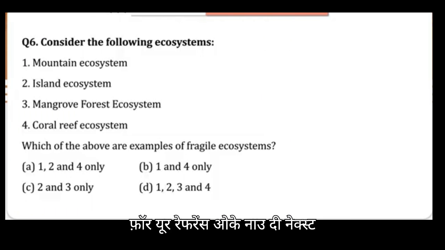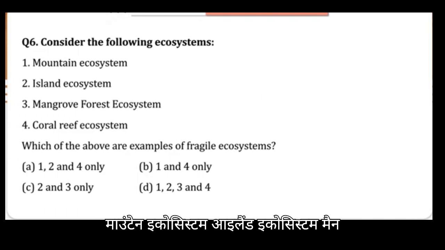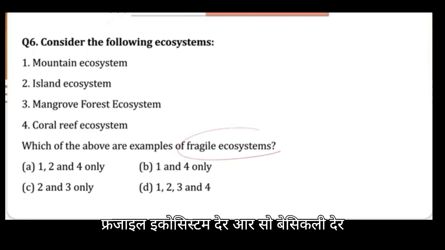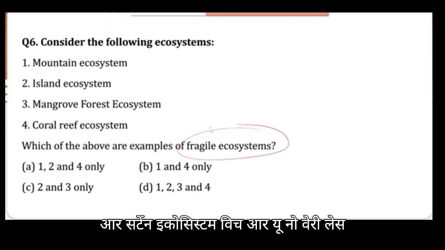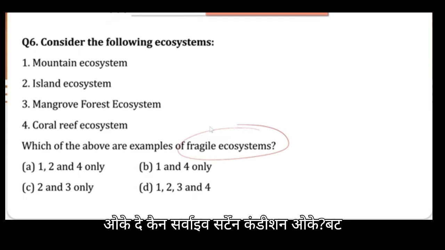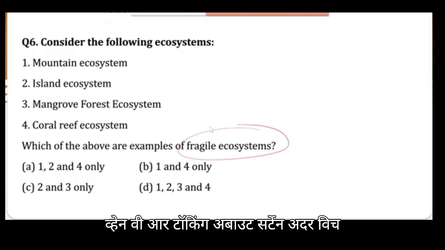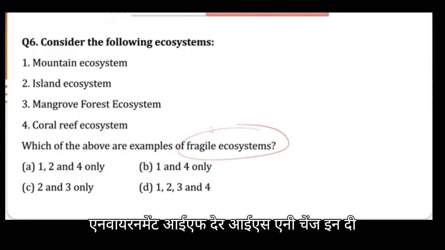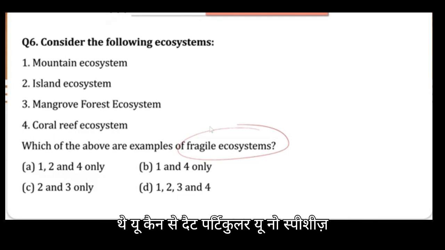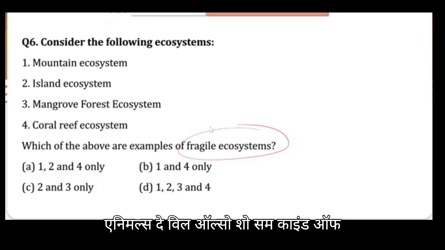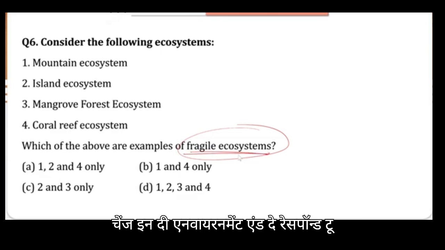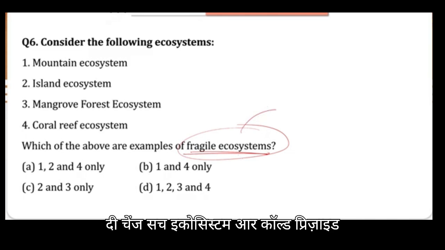Okay. Now, the next question is, consider the following ecosystems: mountain ecosystem, island ecosystem, mangrove forest ecosystem, coral reef ecosystem, and which of the above are examples of fragile ecosystems? There are certain ecosystems which are very less sensitive to the changes in the environment. They can survive certain conditions. But certain others are quite sensitive to the change in the environment. If there is any change in the environment, the ecosystem will also change. You can say the species of that ecosystem, the plants or the animals, will also show some kind of changes. So ultimately, they are talking about such fragile ecosystems. If there is a change in the environment and they respond to the change, such ecosystems are called fragile ecosystems.